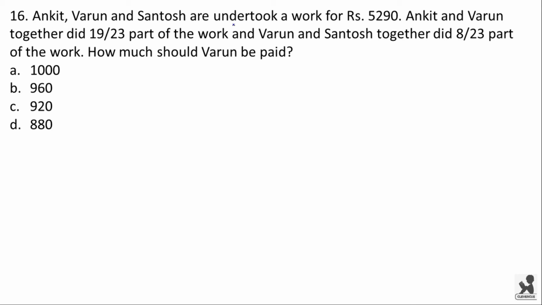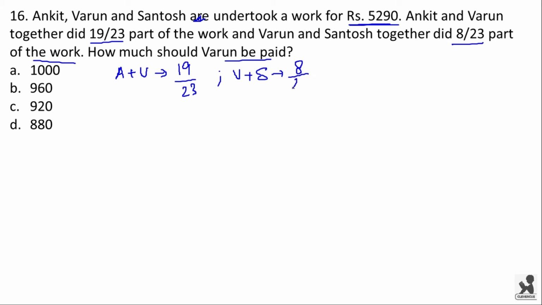Ankit, Varun and Santosh undertook a work for 5290 rupees. Ankit and Varun together did 19 by 23 part of the work and Varun and Santosh together did 8 by 23 part of the work. How much would Varun be paid? Now Ankit and Varun together did 19 by 23 part of the work and Varun and Santosh did 8 by 23 part of the work.